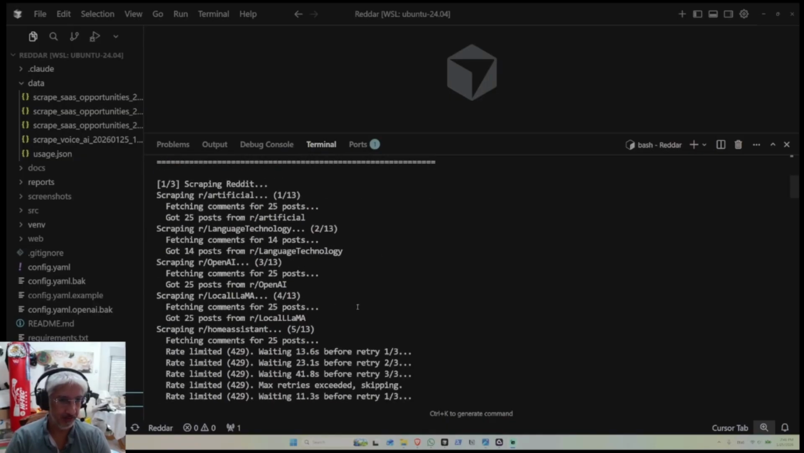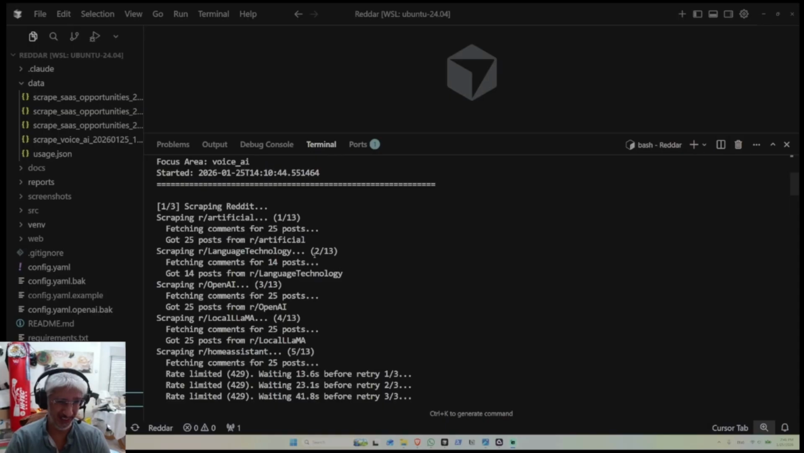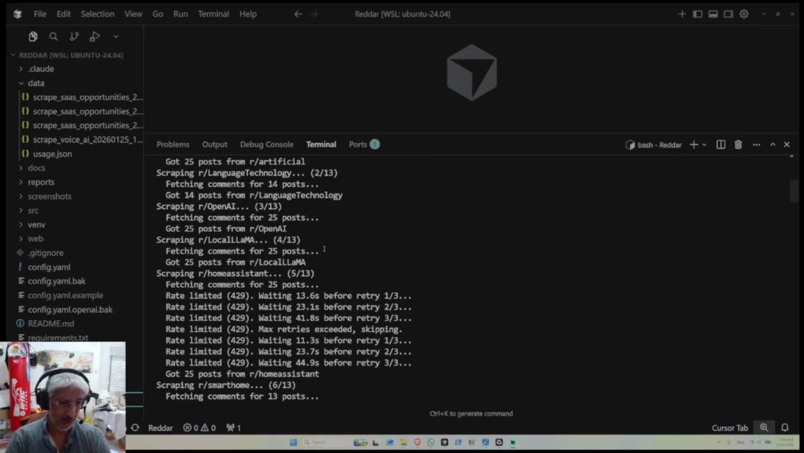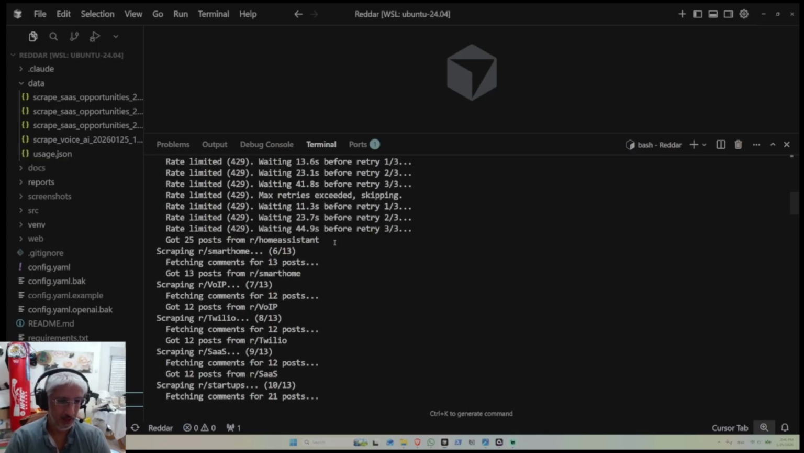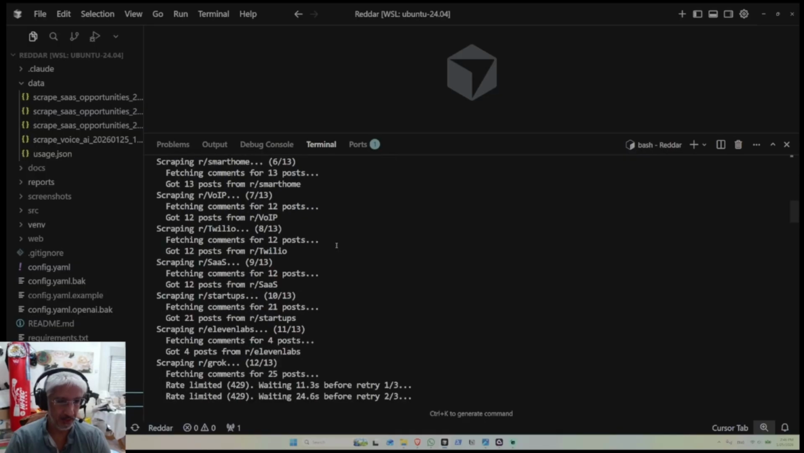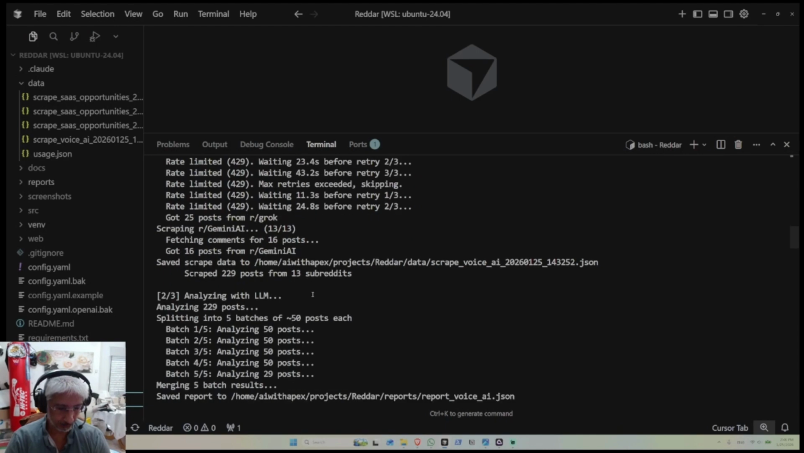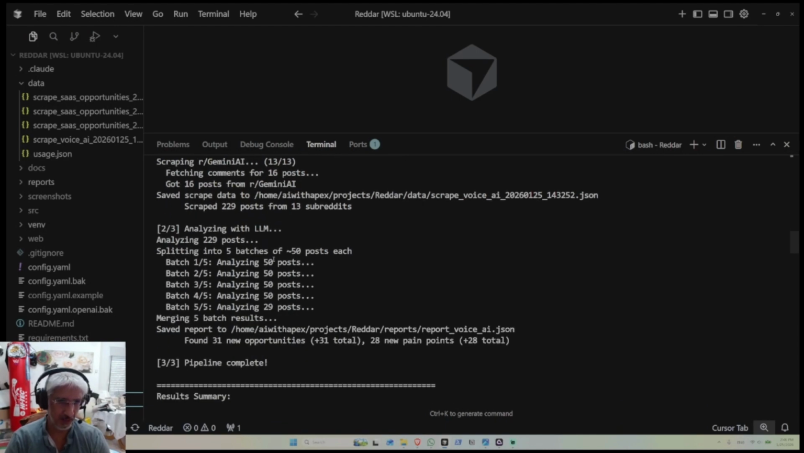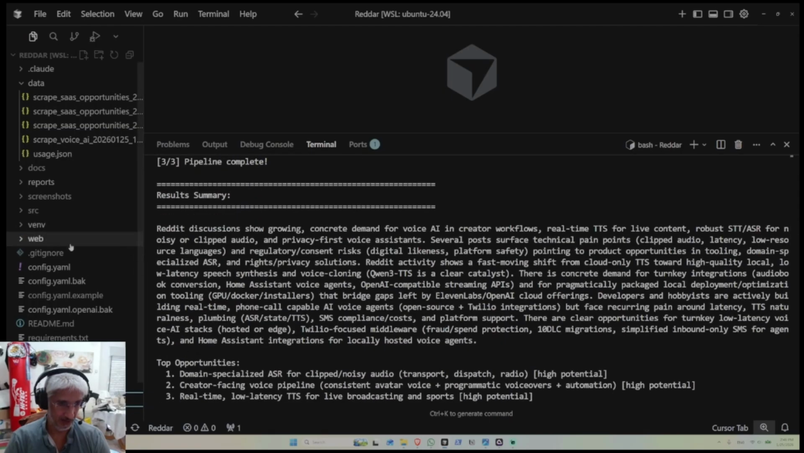Okay, and we're back, and you can see it finished the scraping job. It looks like I put 13 subreddits. That wasn't smart. But anyways, you can see where it got hit with rate limits, and you could change the values for rate limits if you want. You see, it went through 13, got stuck here, and finally finished. Then it did analysis. It divides it into batches of 50 each. And then it creates these reports in JSON files. All right, gives you a nice summary.